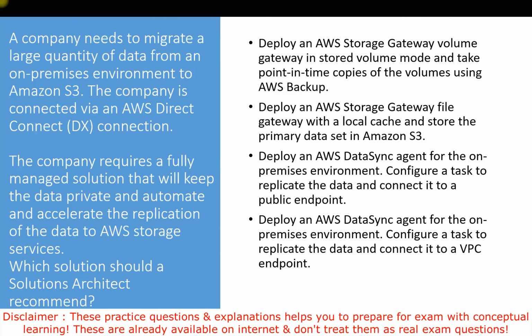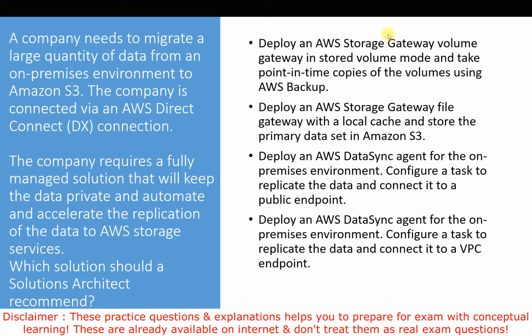In this question, they are asking: a company needs to migrate a large quantity of data from an on-premises environment to Amazon S3. The company is connected by an AWS Direct Connect, that is DX, connection. The company requires a fully managed solution that will keep the data private and automate and accelerate the replication of the data to an AWS storage service. Which solution should a solutions architect recommend?